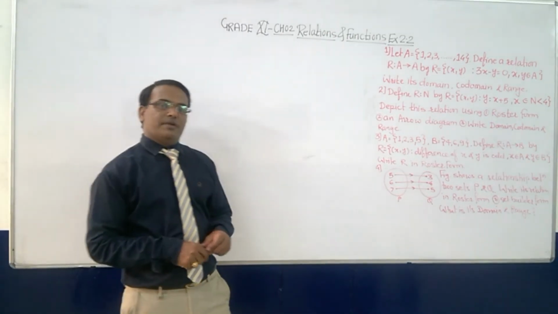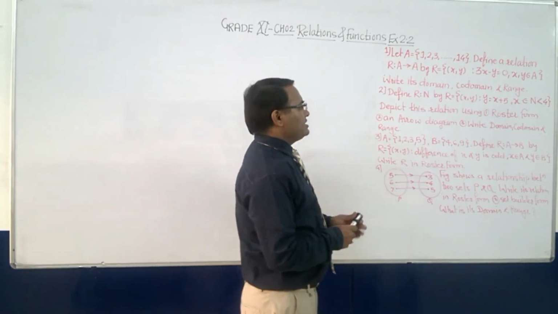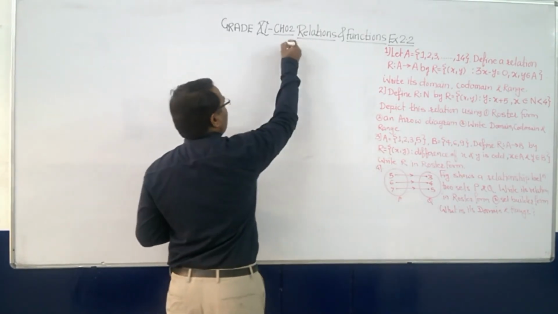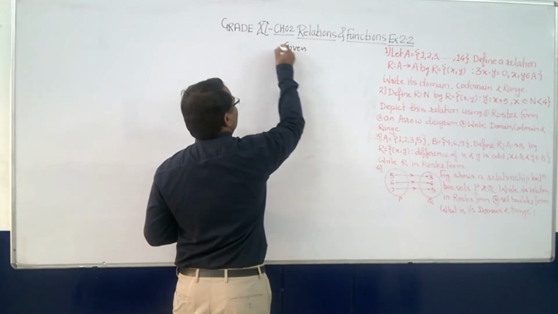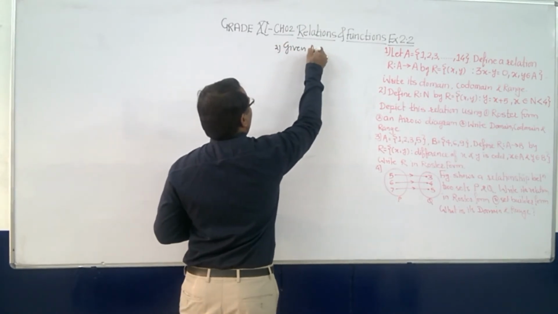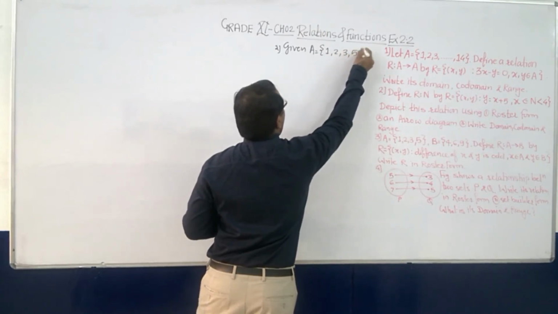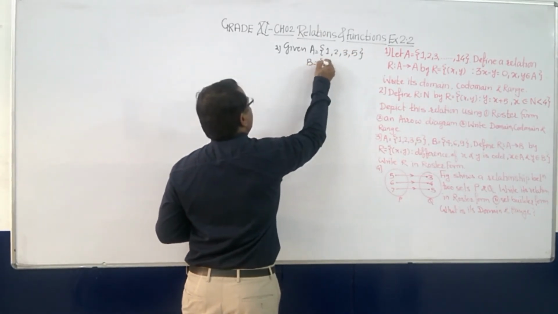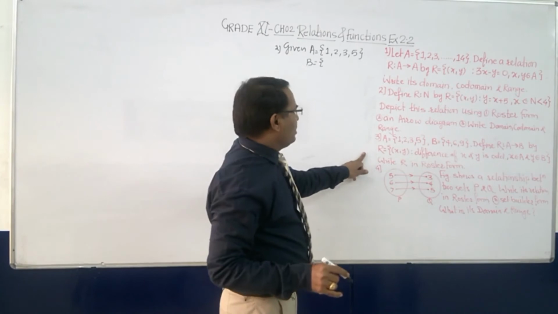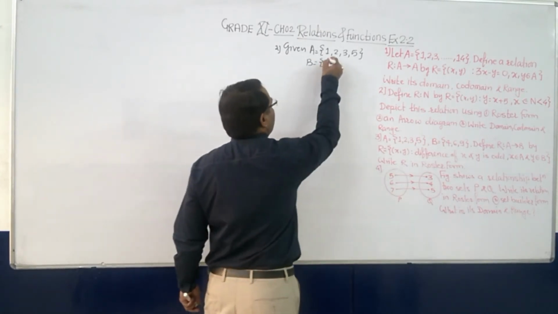Okay, now sum number 3. What is that? A is equal to 1, 2, 3, 5. And what is B? B is given as 4, 6, 9.